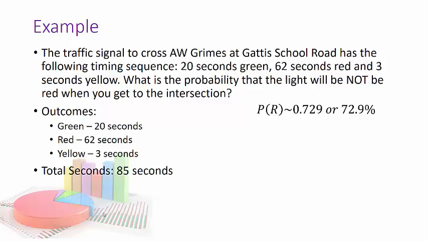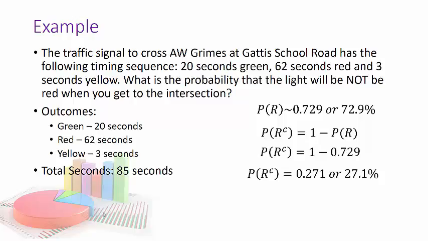I don't have to do another fraction. I can just say the probability of the complement of a red light, in other words not red, is 1 minus the probability of a red light, which gives me 0.271 or 27.1%. So if I already know the probability of something, finding the probability of not that something is just subtracting from 1, and it's pretty easy.